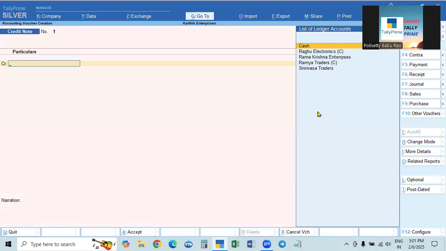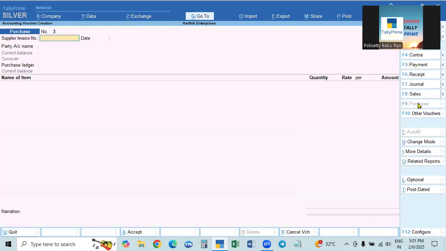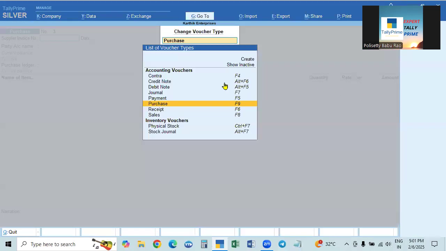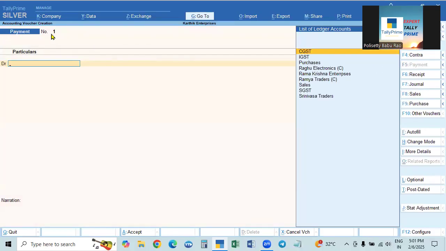So every voucher, contra, payment, receipt, journal, sales, purchases, and in other vouchers, debit note and credit note, will have a serial number. That is the voucher number it has.